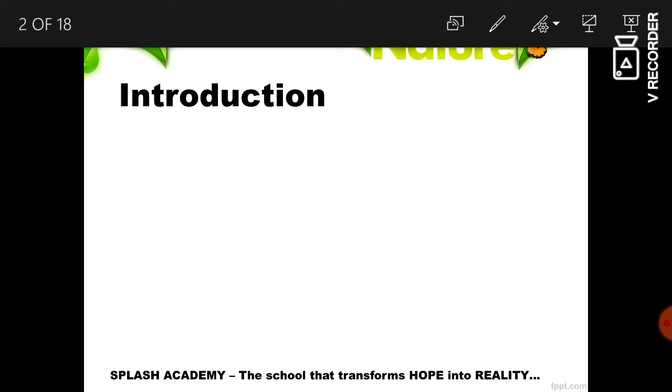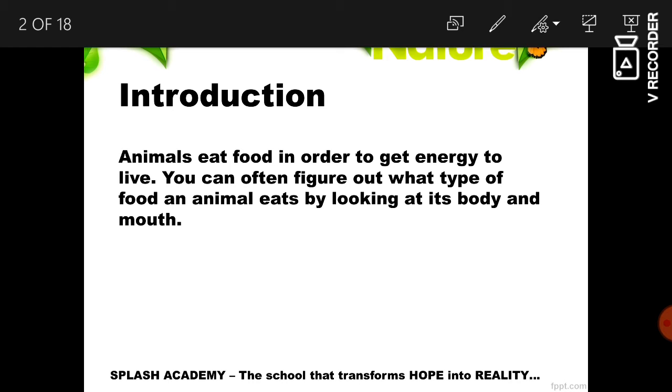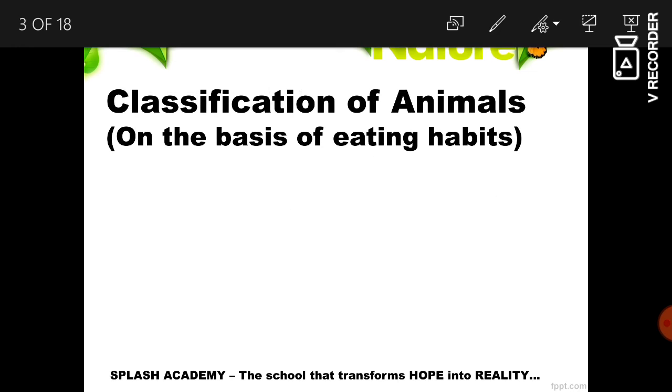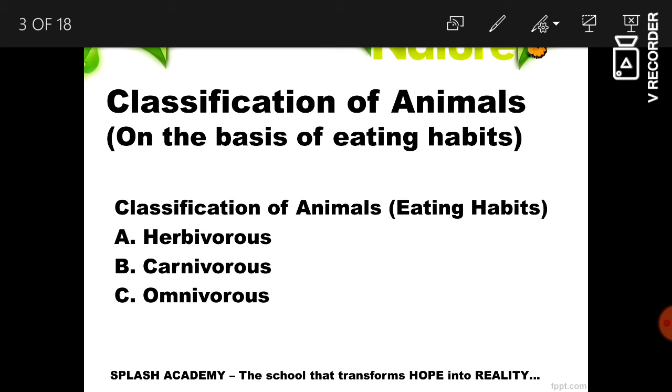Different animals eat different kinds of foods. The methods of eating food are also different. You can often figure out what type of food an animal eats by looking at its body and mouth. So now let us know the classification of animals on the basis of eating habit. Animals are classified into three types: herbivorous, carnivorous, and omnivorous.